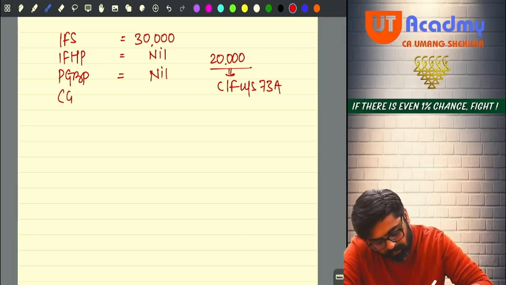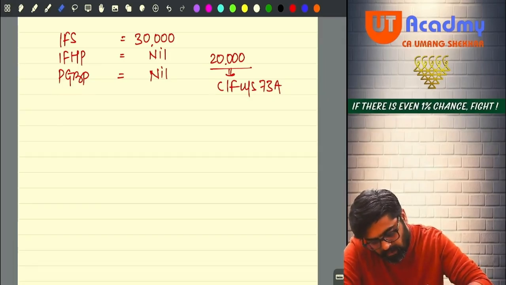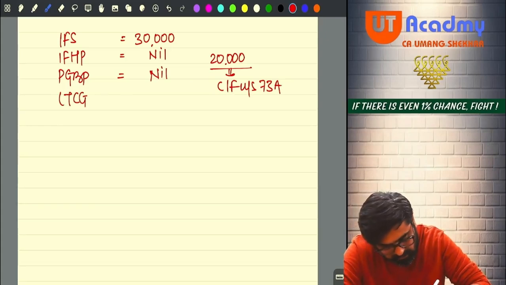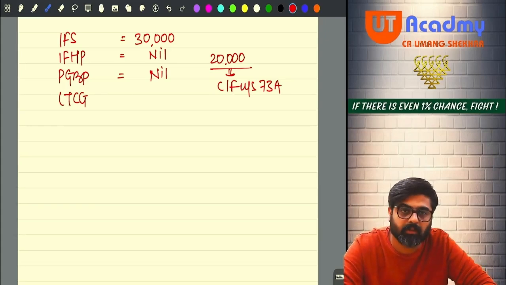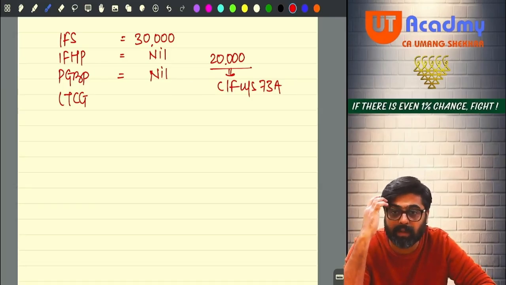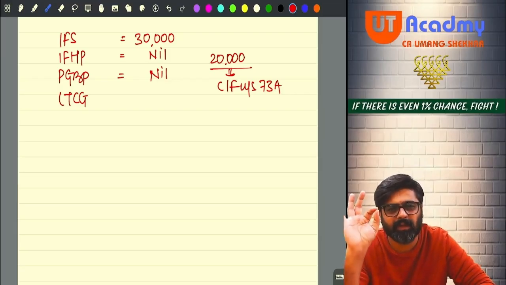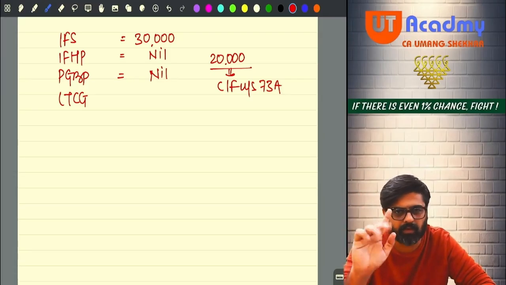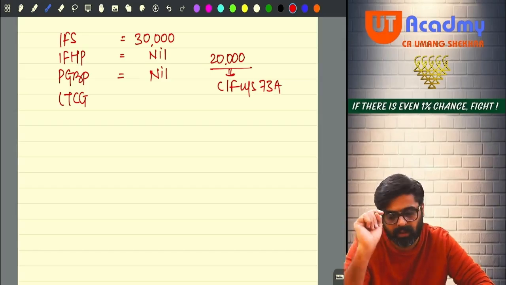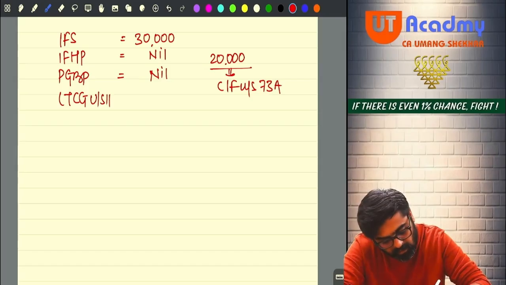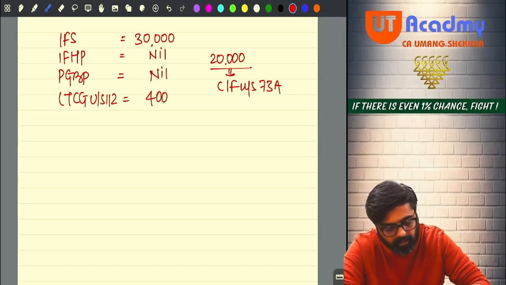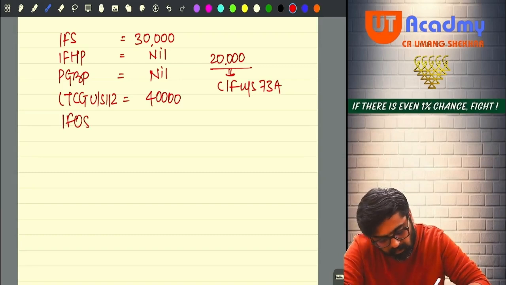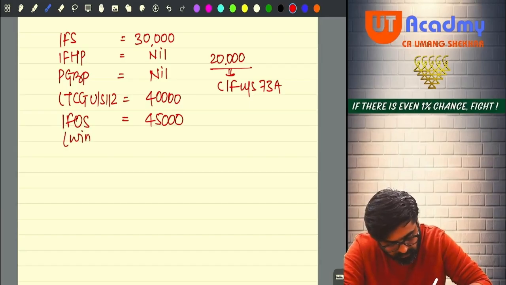Now capital gain, I have long-term capital gain. Under the head capital gain, I have long-term capital gain still remaining with me, amounting to rupees 40,000, because after setting off the business loss of 2,10,000, long-term capital gain remaining was only 40,000. Is it a long-term gain on sale of listed equity shares on which STT is paid? No. So that is not a long-term gain under section 112A. This is my long-term capital gain under section 112, which is remaining with me. That is 40,000. And I am having IFOS also. IFOS is 45,000. That entire 45,000 is my winnings income.